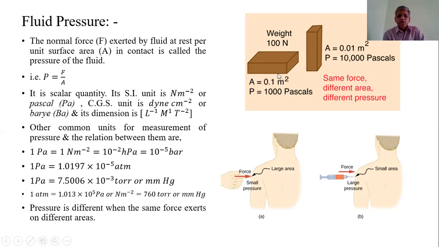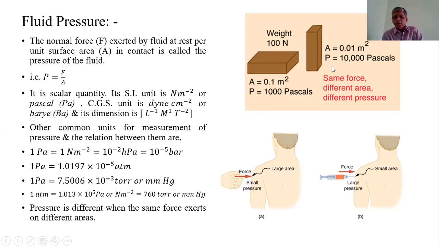If the same block is placed in a vertical manner, at that time the area in contact is the smaller area. The same weight acts on the small area, therefore the pressure exerted is equal to 100 Newton upon 0.01 meter square, that is equal to 10,000 pascals.